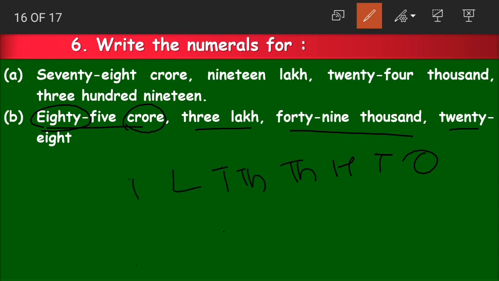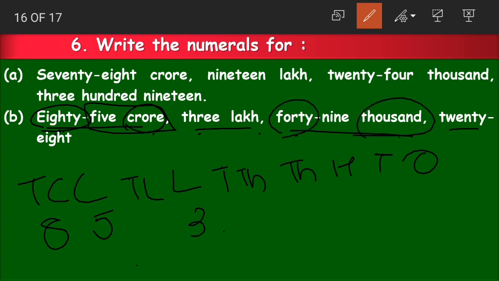What is the highest place value, children? 10 crores. 80 crore means 8 at 10 crores place. 5 crores means 5 at crores place. 3 lakhs means 3 at lakhs place. 40,000, so 4 at 10,000s place. 9,000, 9 at thousands place. 28. 20 means 2 at tens place. 8 means 8 at ones place.